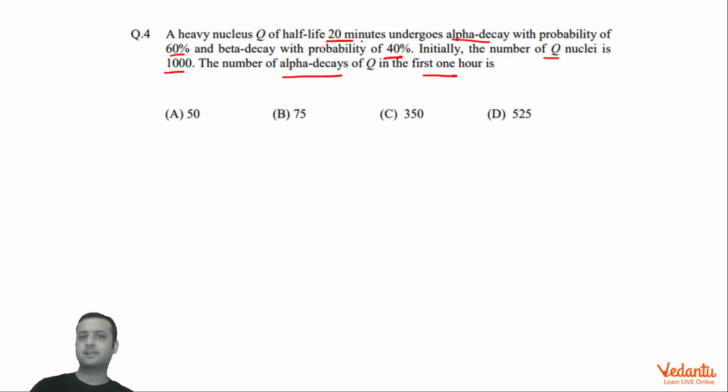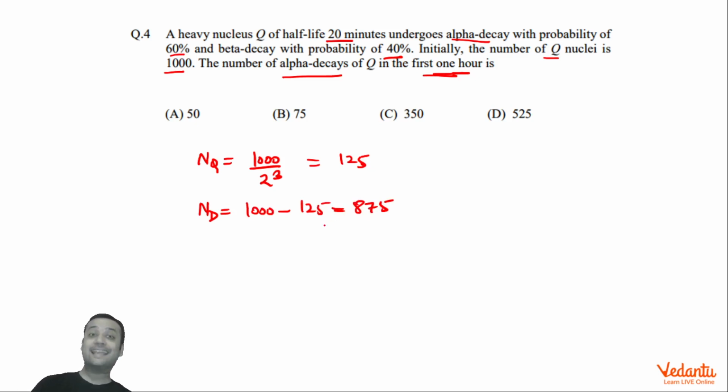So if you see, 20 minutes is the half-life, so in 1 hour we can say there will be three half-lives, right? So how many nuclei of Q will remain? That is very easy to find. Basically 1000 upon 2 cube, these many nuclei will remain. That means 1000 by 8, which is 125. So these many nuclei will remain. That means how many nuclei would have decayed? That will become 1000 minus 125. That means 875 nuclei have decayed.